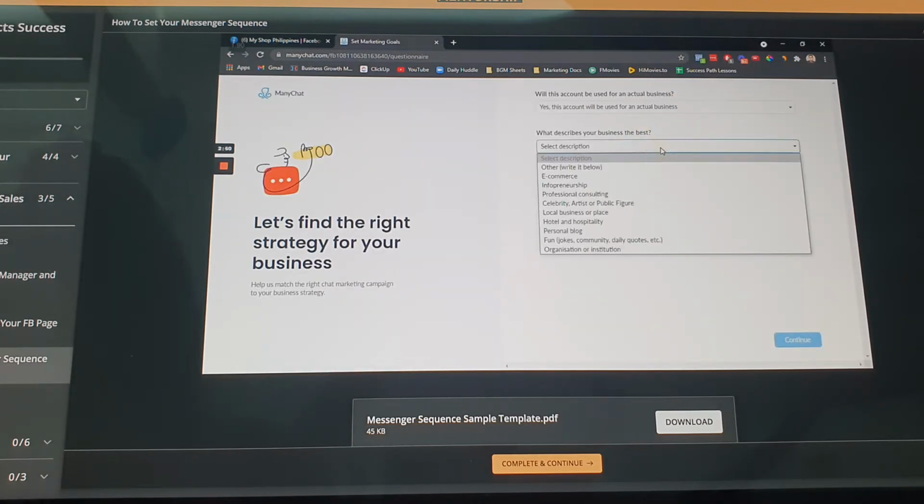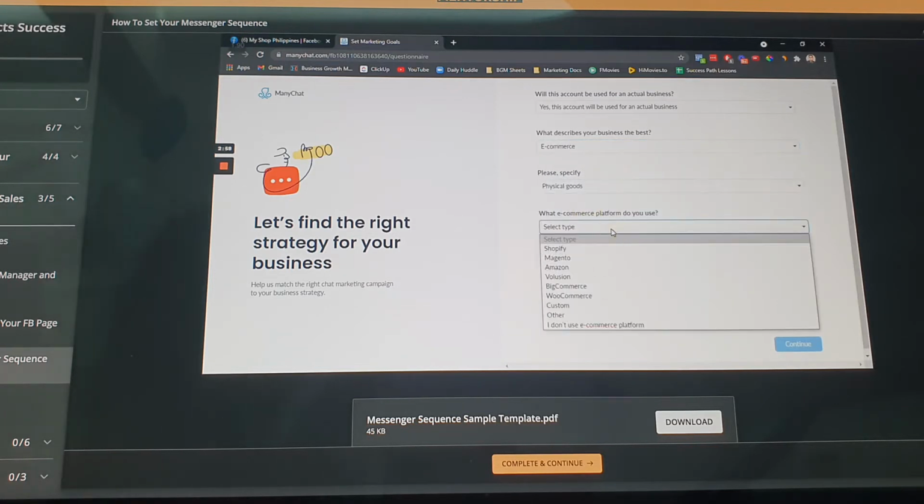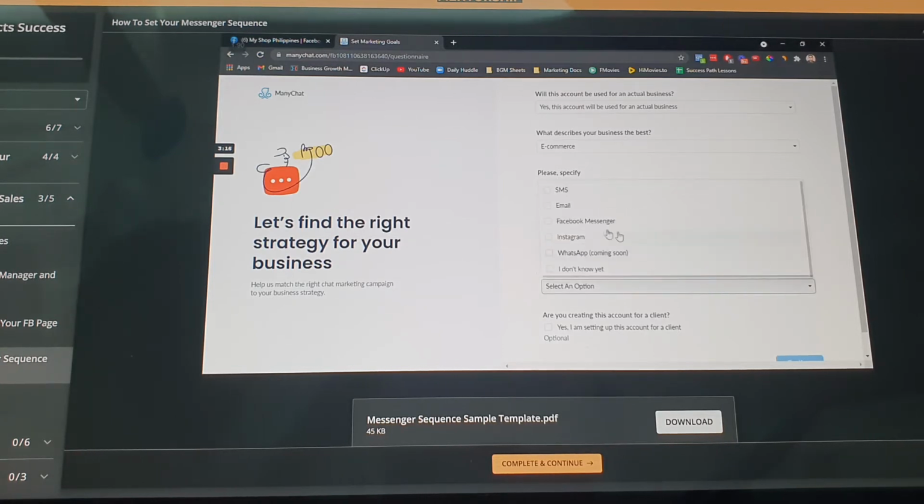Yes. What describes your business best? Probably e-commerce, since it's an e-commerce. Please specify physical goods, what e-commerce platform you use. Others lang, if meron kang since we only use yung page. Sabihin natin Facebook page. Business page. What type? Ito. Sabihin ito, what type of messages are you going to send from ManyChat?